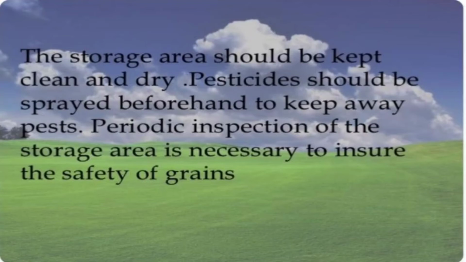Pesticides should be sprayed beforehand to keep away pests, because pests can eat our stored food. So we have to spray pesticides along with the grains. These are some ways of keeping grains safe after storage.